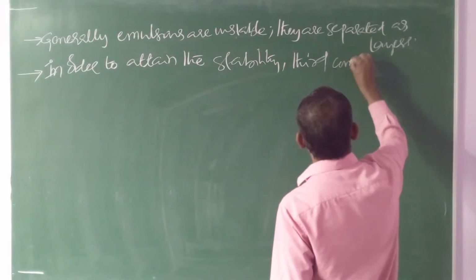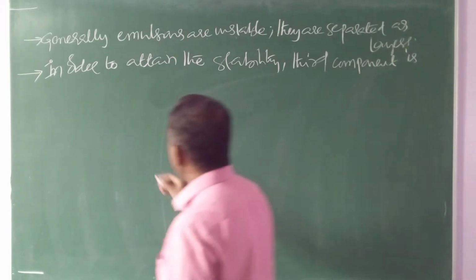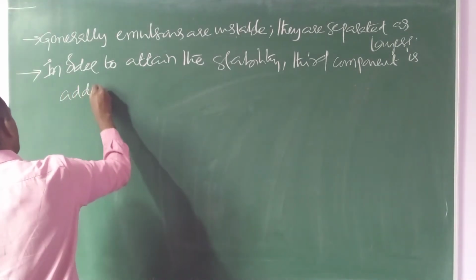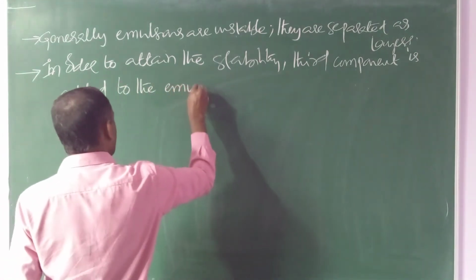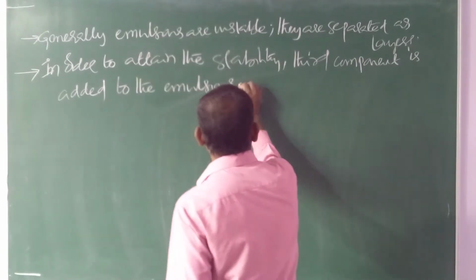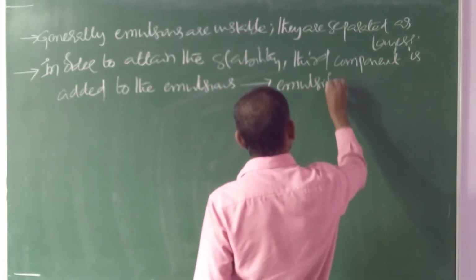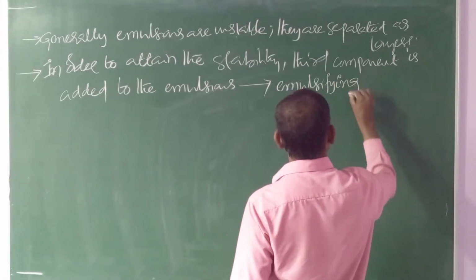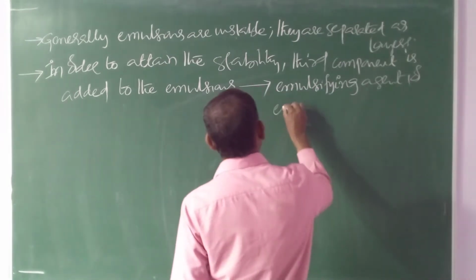The third component is added to the emulsions in order to attain stability. That added component is known as the emulsifying agent or emulsifier.